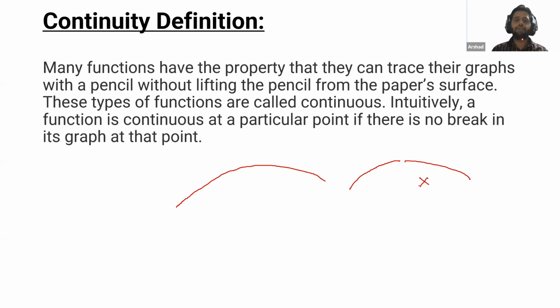If you can draw this graph without lifting the pencil or pen, then you will say that this function is continuous. If you have to lift your pen to draw this graph, then we will say that this function is not continuous. And we can also say that a function is continuous at a particular point if there is no break in the graph at that point.